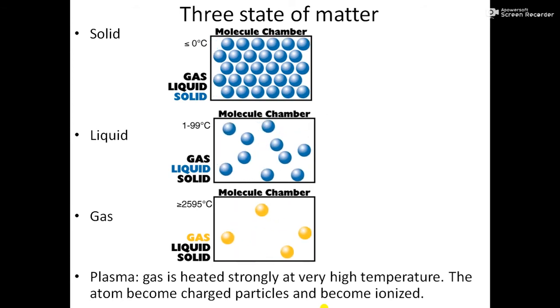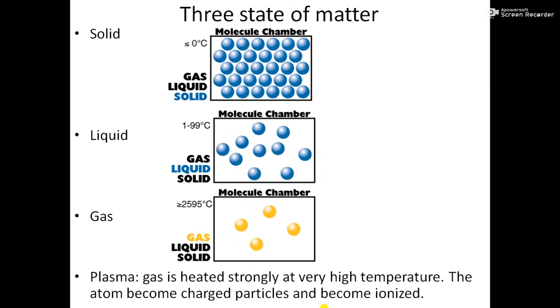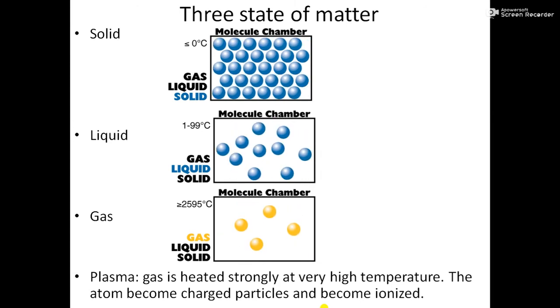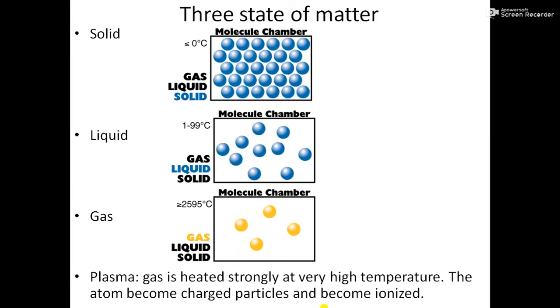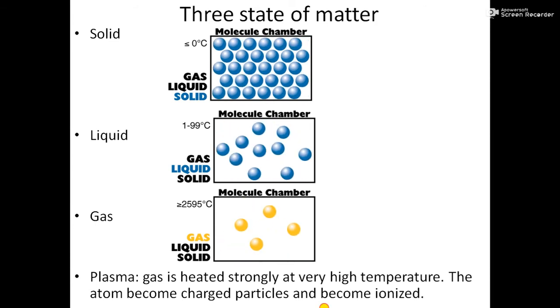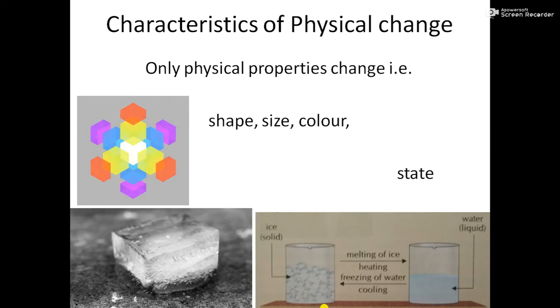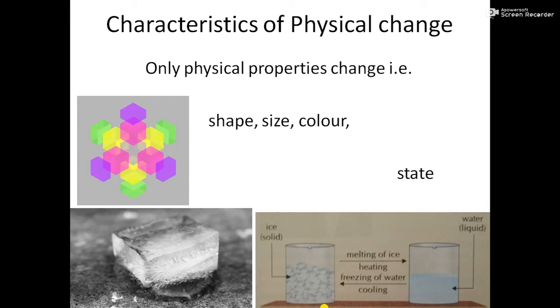So we had learned earlier about the three states of matter, but now we know that there is a fourth state of matter, and that fourth state of matter is plasma. Now come to the first change, that is physical change. Let us know what is physical change.